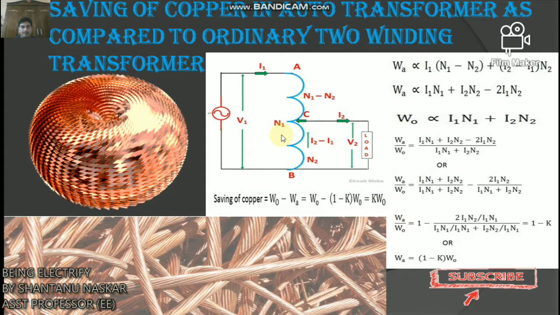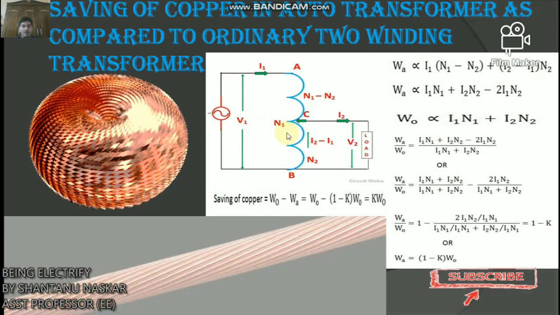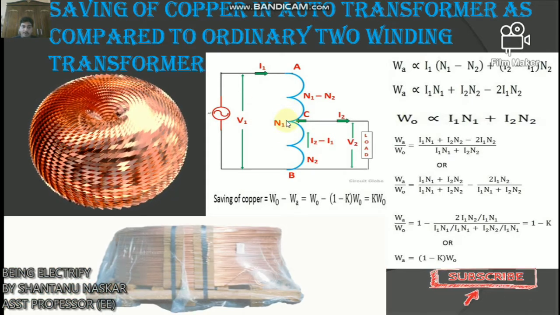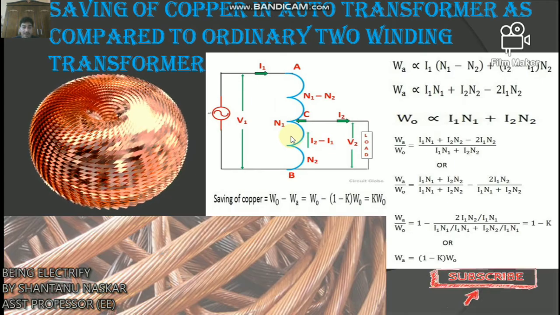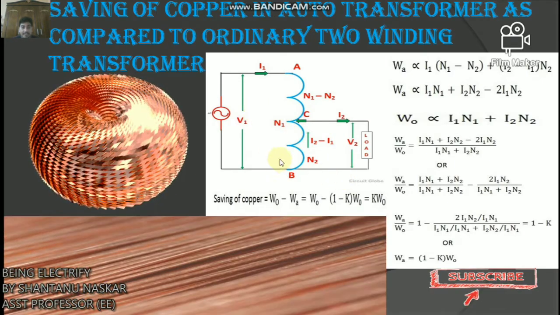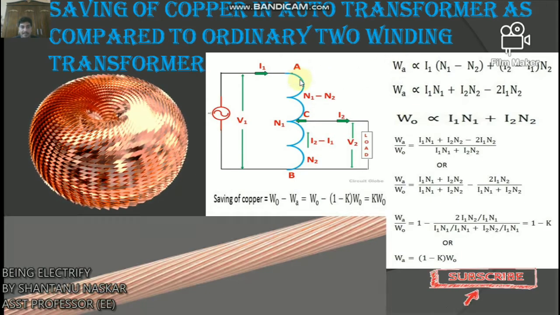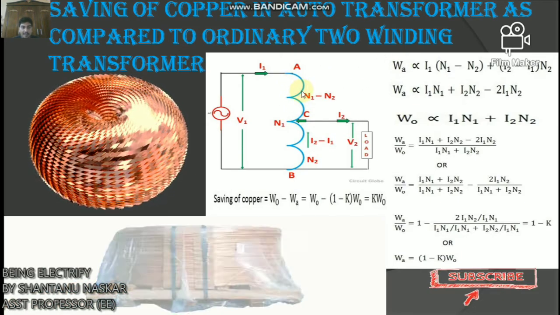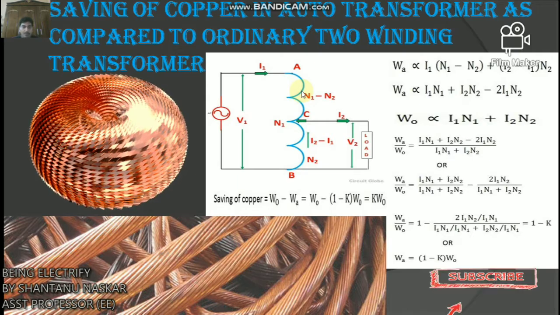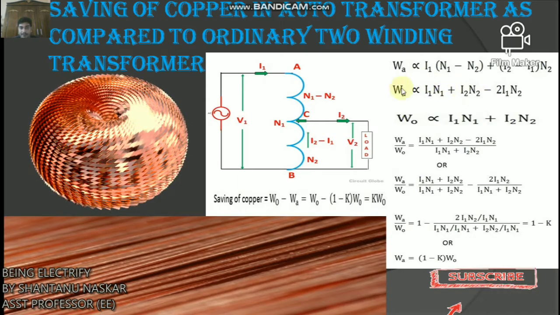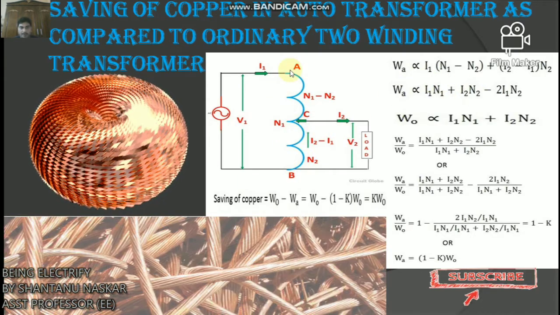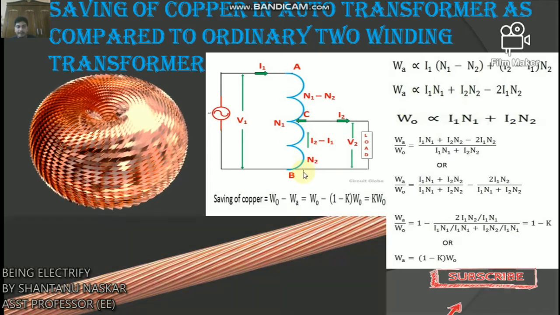Now from this picture of the auto transformer, the weight of copper required in an auto transformer, WA, is the weight of copper in section AC plus the weight of copper in section CB. Okay, so A to B.